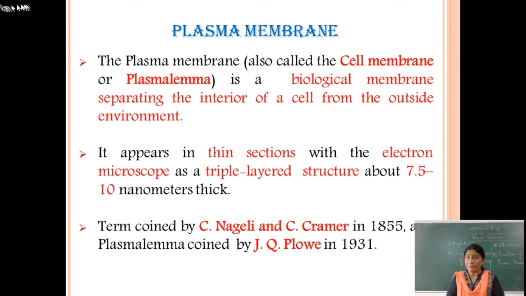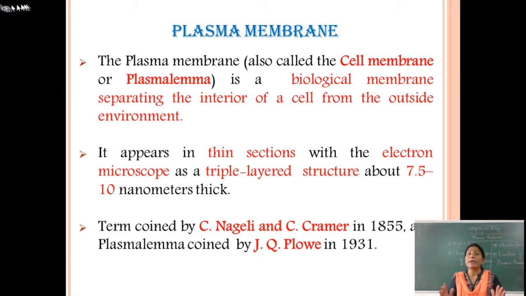The term plasma membrane was first coined by Nageli and Kramer in 1855, and plasmolemma was coined by Plowe in 1931.